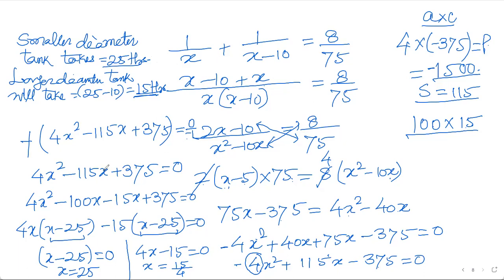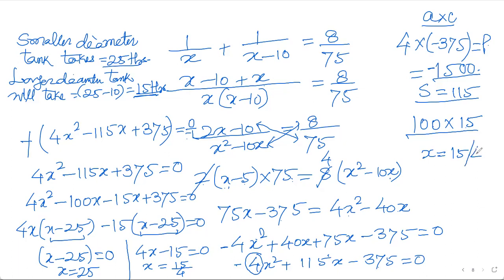Now you will ask me, what are you going to do with this 15 upon 4? If you're willing to try it, you can go for this 15 upon 4 also. 15 upon 4 is 3.75. The other answer is positive this time, so I cannot escape. I have to recheck whether it is possible to fill it. So see the question, x equal to 15 upon 4.